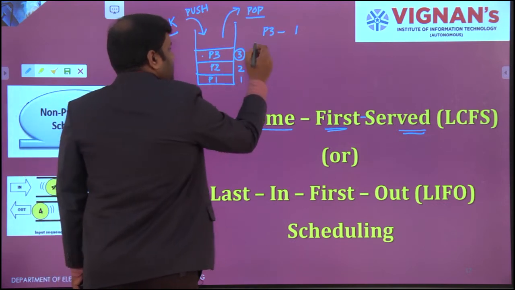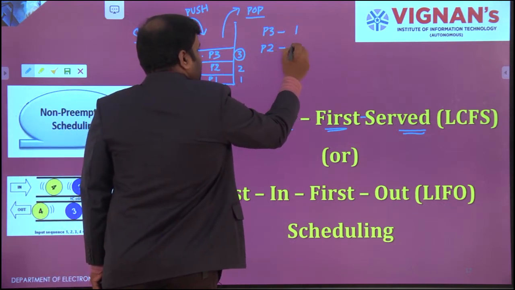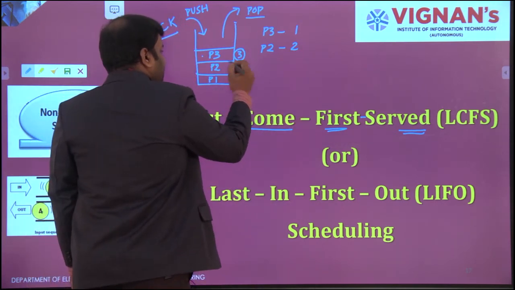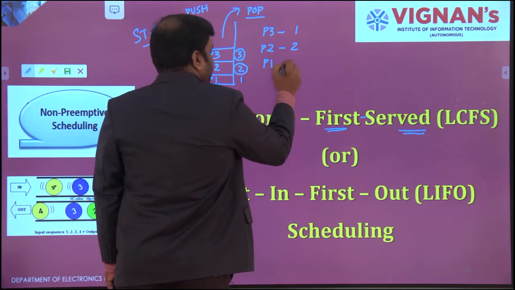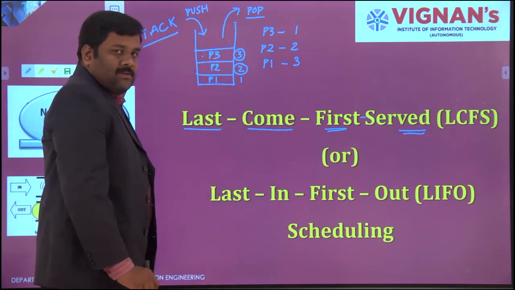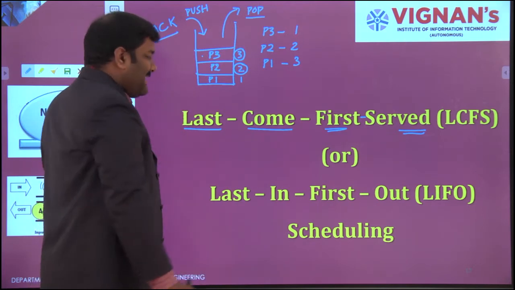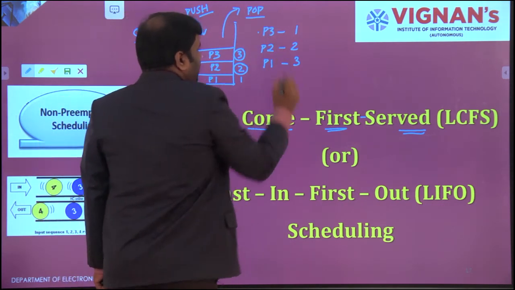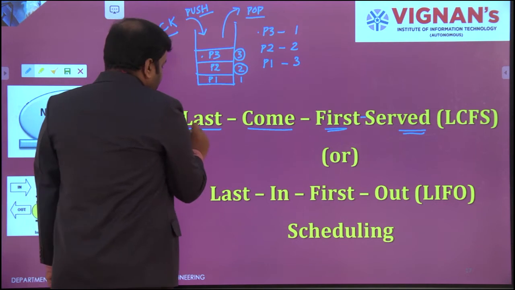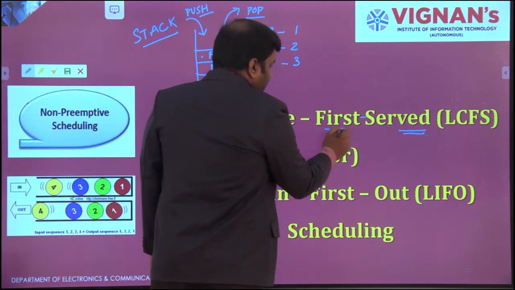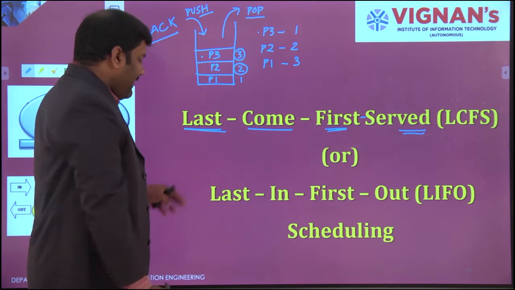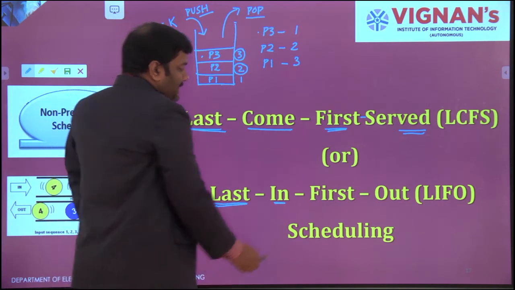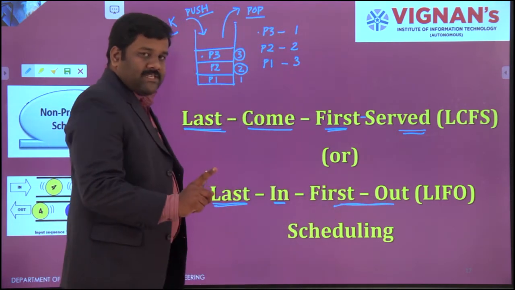So then we will go to the second position. There P2 is available. This is the second process which will come out of that stack. Then the second position becomes empty, and the last one is P1. This will become the third place. So the last element that we inserted or pushed, that is P3, is the first element to come out. That is the meaning of last come, first served. The same thing applies in the processor: what is last inside will come outside first.